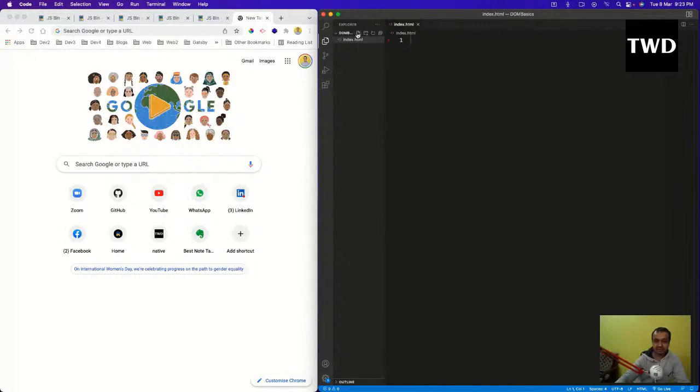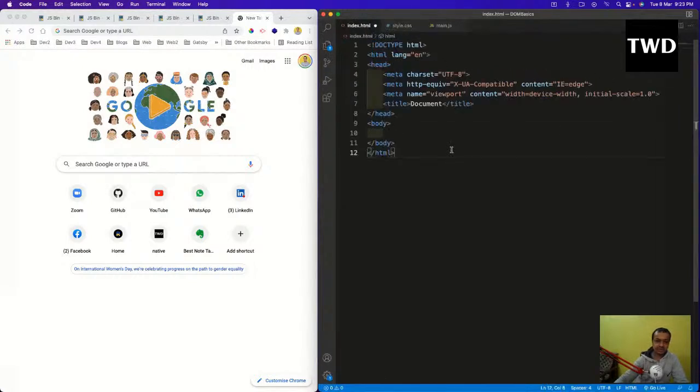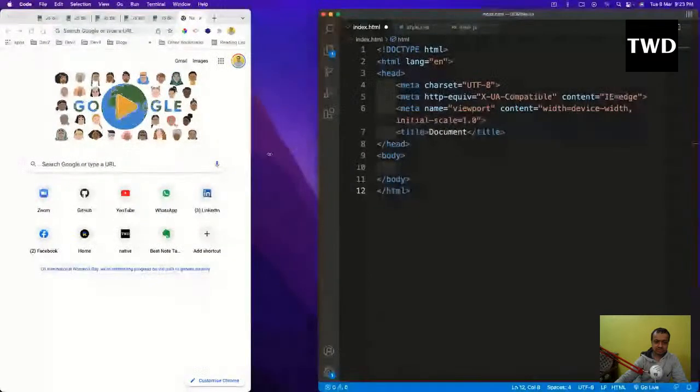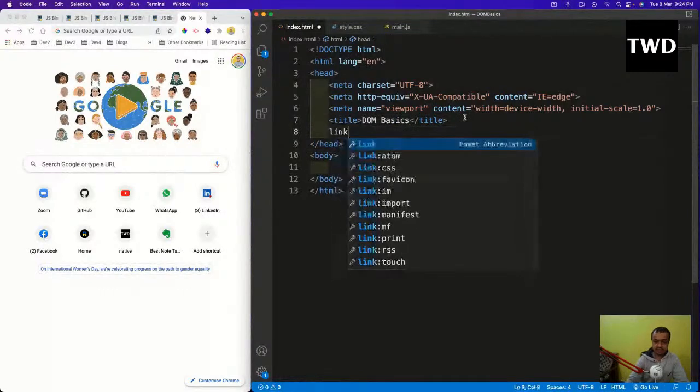DOM, also known as vanilla JavaScript, and it will have a style.css, and of course main.js. I will increase the font size. Maybe I will have this a bit small, and this is DOM basics, and link the CSS.